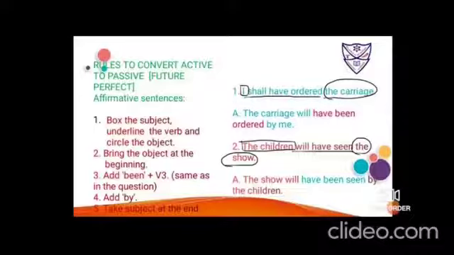Number 2, the children will have seen the show. So the children is the subject, box it. Will have seen is the verb, underline it. The show is the object, so we have to circle it. Now bring the object ahead, the show. Now this is also third person non-living, so we'll be using will. Okay, so it becomes will have. Okay, then the additional word be and been, and immediately beside that third form of the verb seen.